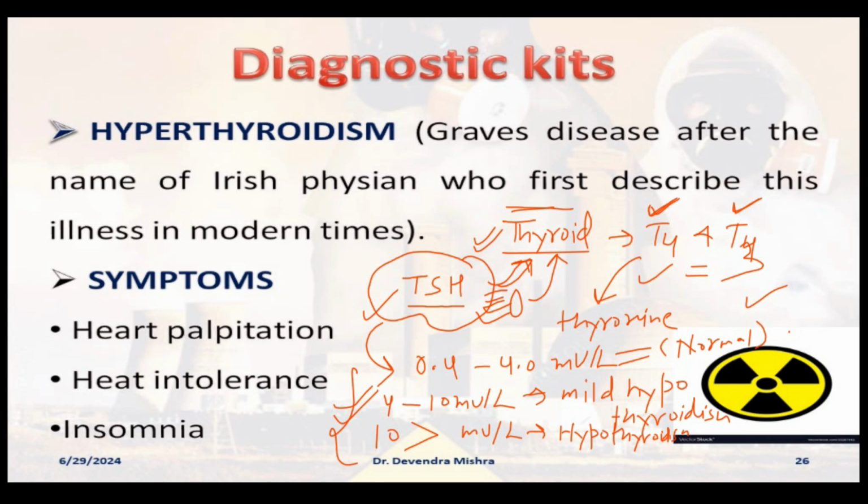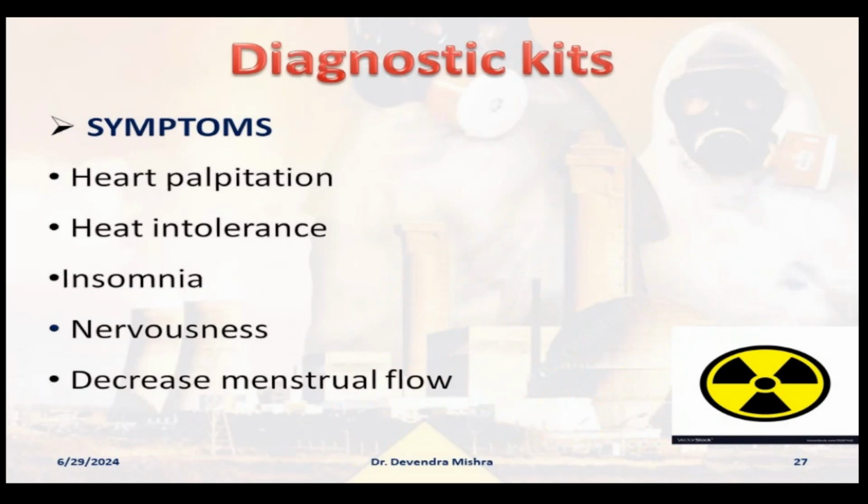So what is hyperthyroidism, which is also known as Graves' disease? This is after the name of the Irish physician, not physicist, I'm sorry, Irish physician Dr. Graves, and after his name, hyperthyroidism is also known as Graves' disease. And what are the symptoms of hyperthyroidism? Heart palpitation is the first symptom. That means your heartbeat would not be regular, sometimes very fast, sometimes slow. This is the symptom of hyperthyroidism.